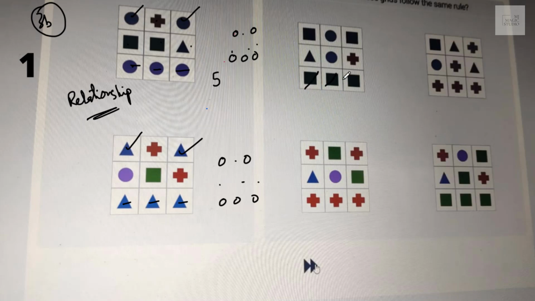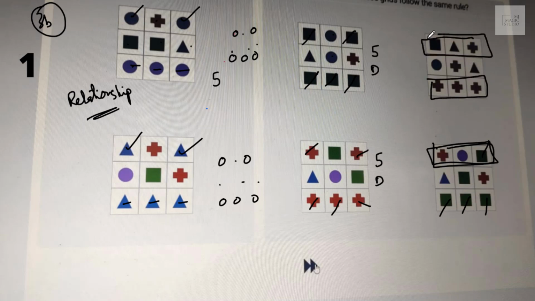Here we can see square, square, square, 3, 4, 5, and other symbols are different. So we have 5 and others are different in this. We have 1, 2, 3, 4, 5, and others are different. Here 1, 2, 3, 4, 5 should be there on the top, but 4 and 5th is not there on the top. I'll go with this one and this one. And as you press these two, you would be automatically onto the next screen.